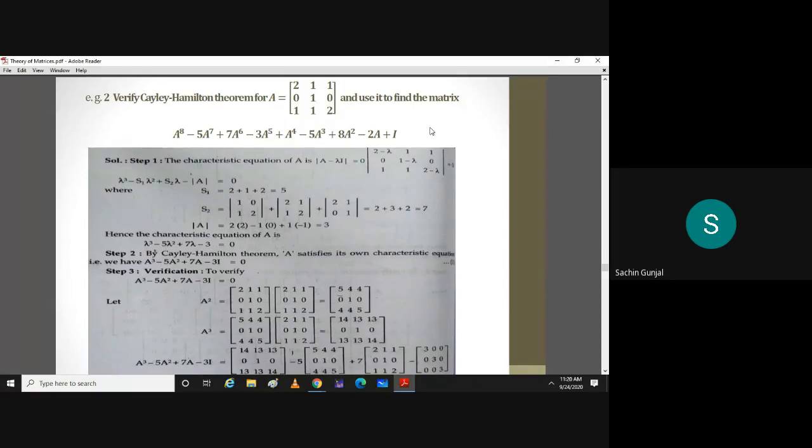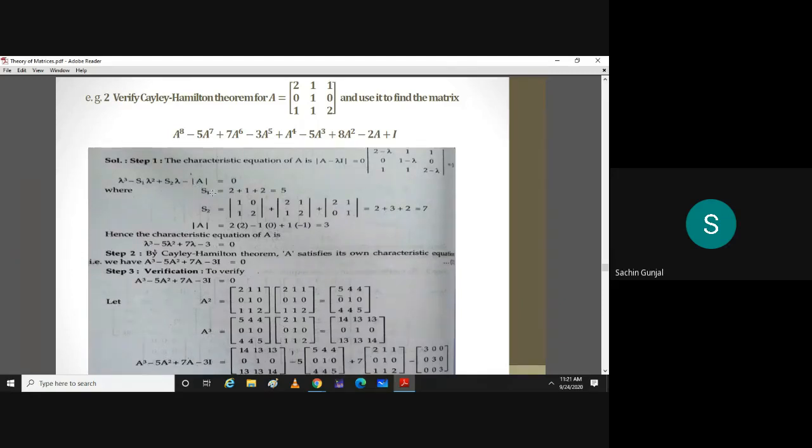As far as possible, try to take A cube, that means this characteristic equation, in this expression and then make it 0. All right. Let us go to the solution. So to verify, let us find its characteristic equation: lambda cube minus s1 times lambda square plus s2 times lambda minus determinant equal to 0.